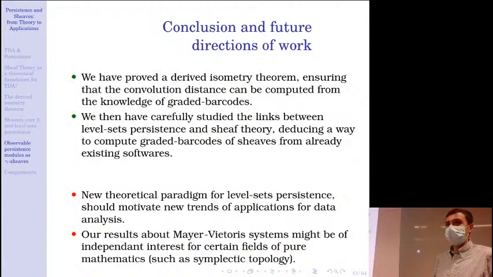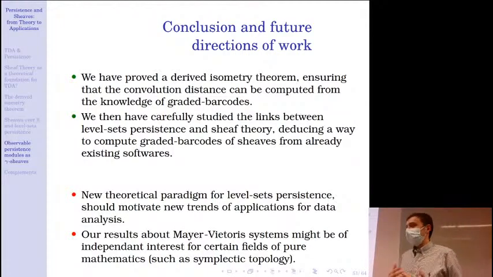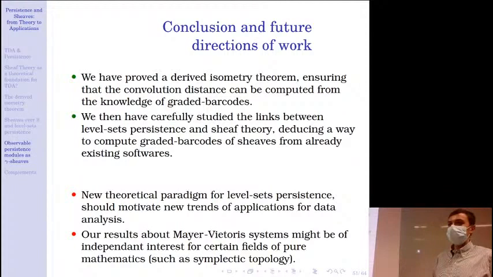To the best of my knowledge, level set persistence is not very used for machine learning applications, whereas it is strictly more informative than sub-level set persistence, and it has, roughly speaking, the same theoretical properties. And also, maybe our result about Mayer-Vietoris systems might be of independent interest for the mathematical domains where persistence is used, such as symplectic topology.